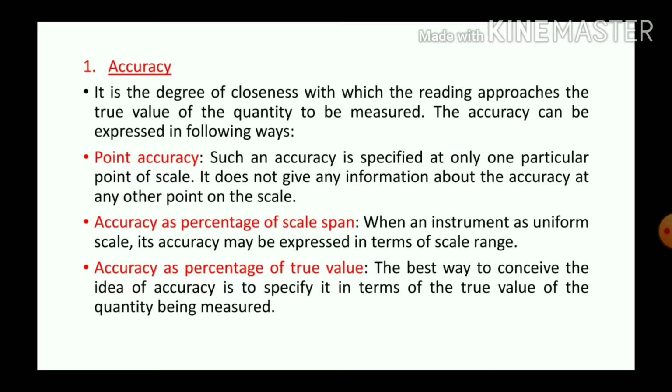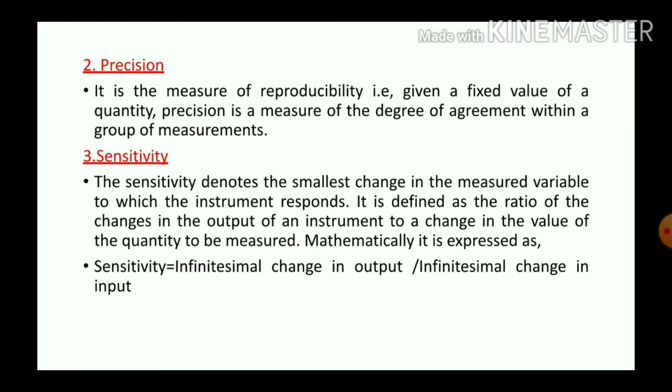The third one is accuracy as a percentage of true value. The best way to conceive the idea of accuracy is to specify it in terms of the true value of the quantity being measured. And the second characteristic is precision. It is a measure of reproducibility. That is, given a fixed value of a quantity, precision is a measure of the degree of agreement within a group of measurements.